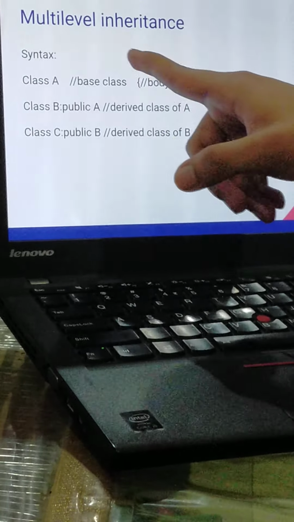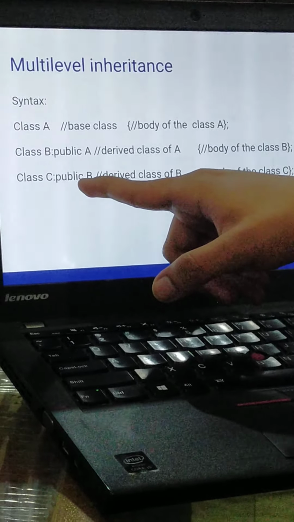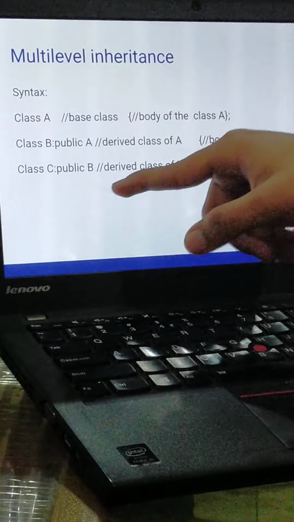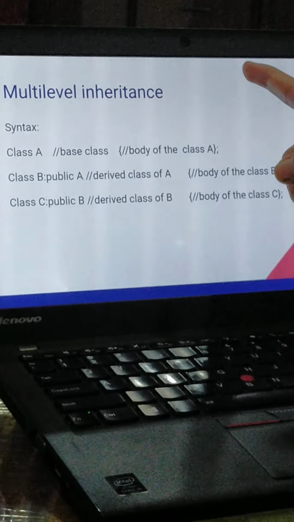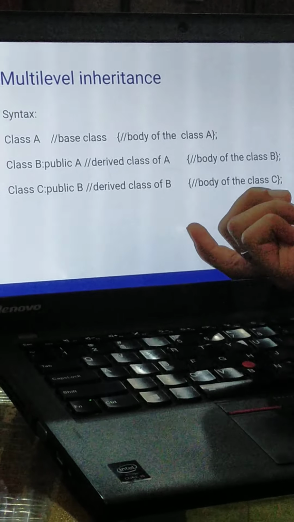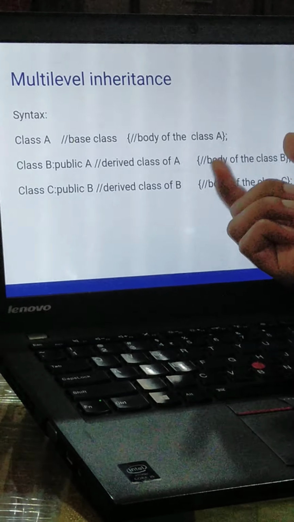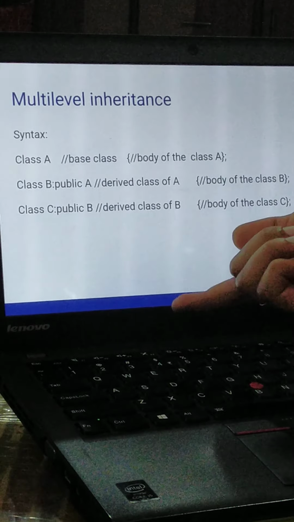So we can say that class C is derived from B, and B is derived from A. This is basically a chain: we will call A, then B, and then C. Then we will make the body of the class C. This is the typical syntax of multi-level inheritance.